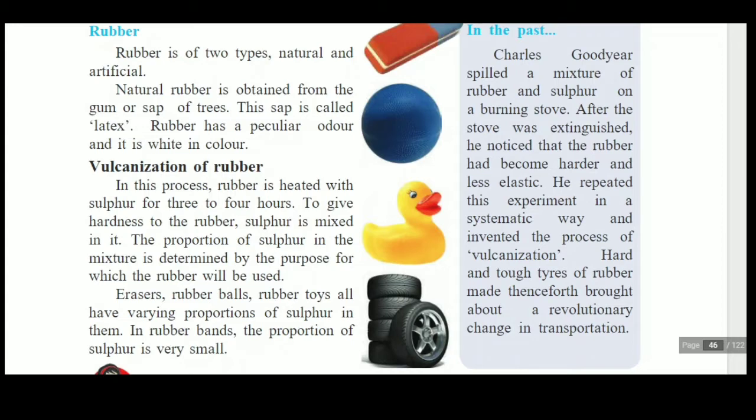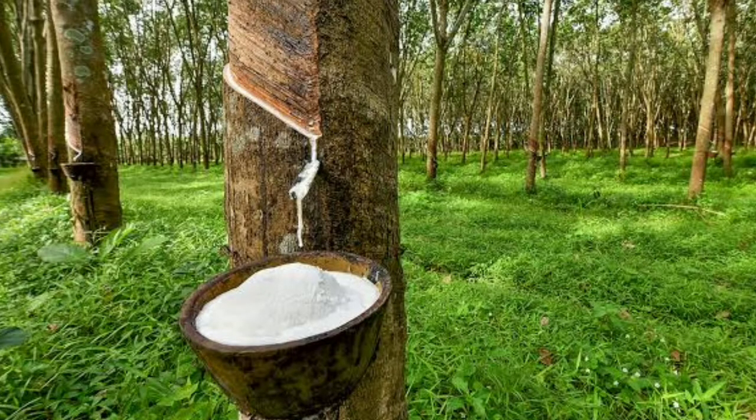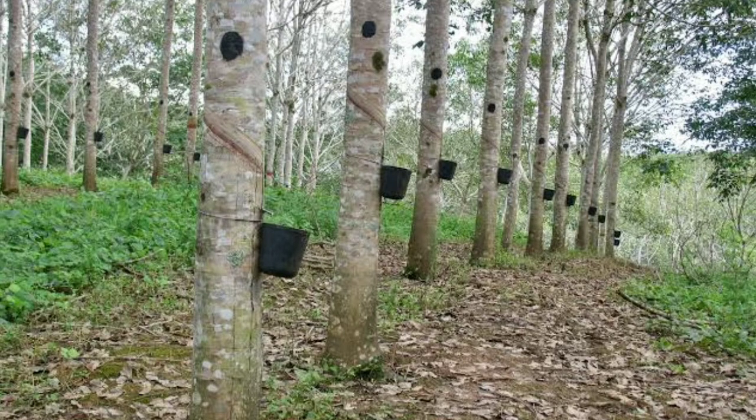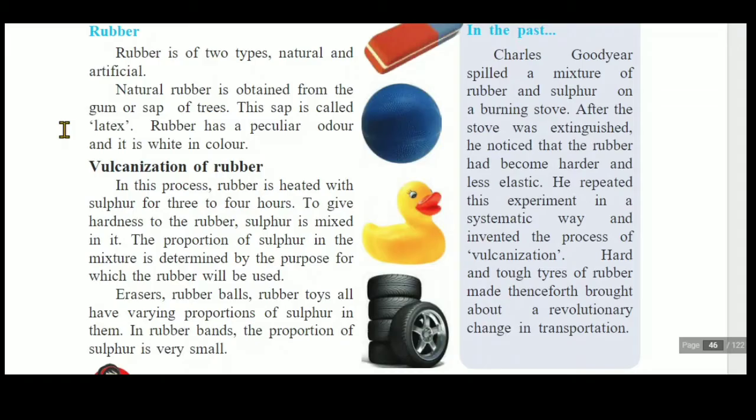In that, first of all, rubber. Discussion of the rubber. Rubber is of two types, natural and artificial. Natural rubber is obtained from the gum or sap of the trees. This sap is called latex. Rubber has a peculiar odor and it is white in color. Naturally, the color of rubber is white, and natural rubber is obtained from the plant, that is, the gum or the sap, and this sap is called latex. So naturally it is present in a white color.